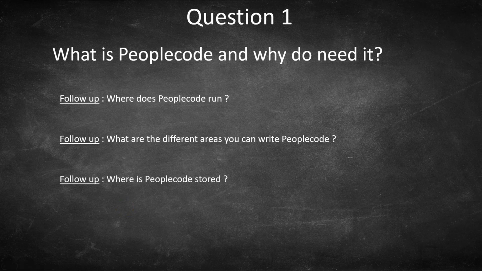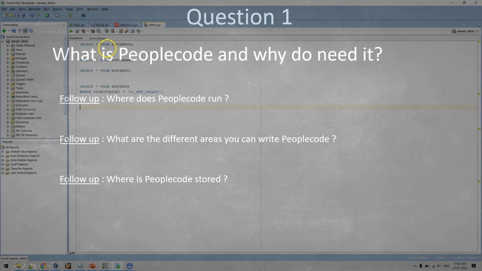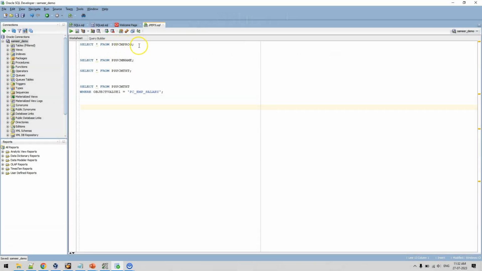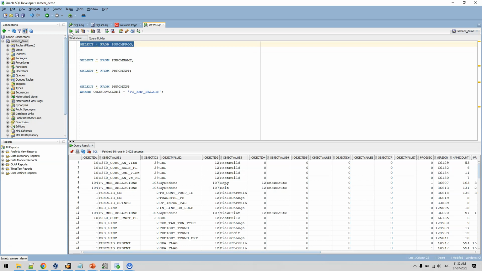Another follow-up question is, where is PeopleCode stored in a PeopleSoft system? We discussed that we usually associate a PeopleCode with some PeopleSoft definition. It can be a component, record, record field, menu, etc. When it comes to storing PeopleCode, we have some PeopleTools tables which store the information about PeopleCode. Let's see some examples of such PeopleTools tables. The first table is called PSPCMPROG. If we query this table, then we get such data.